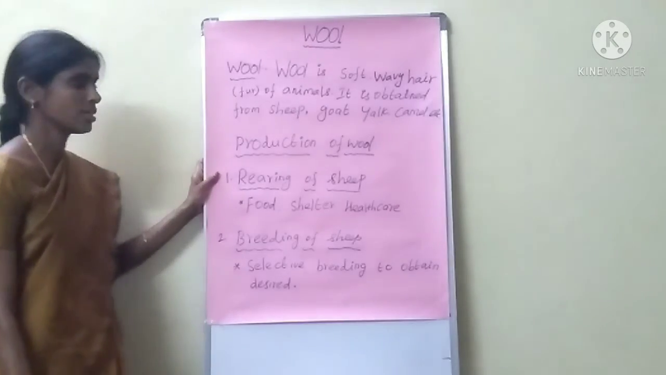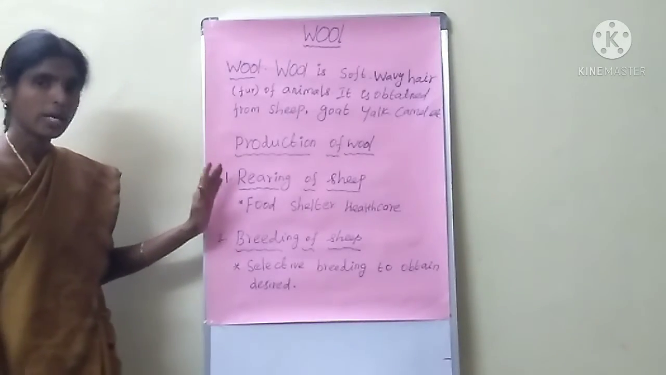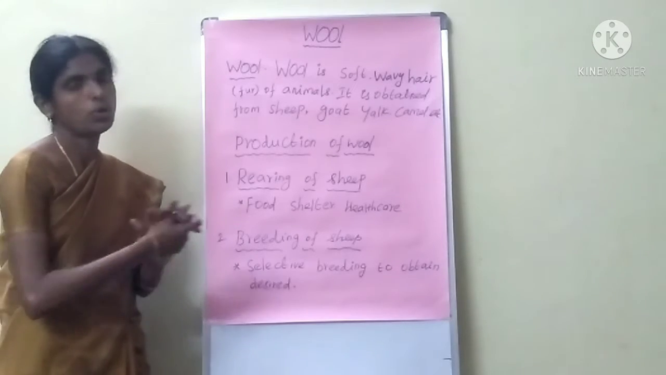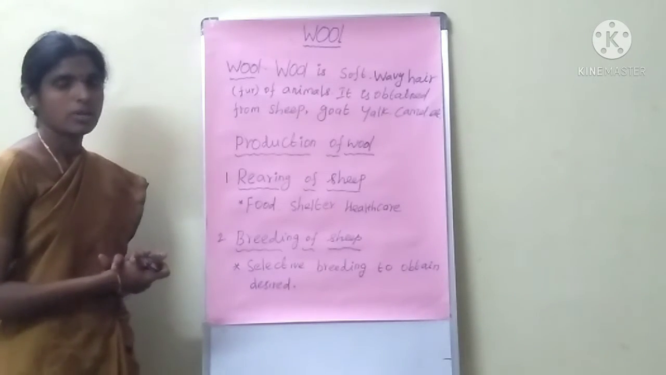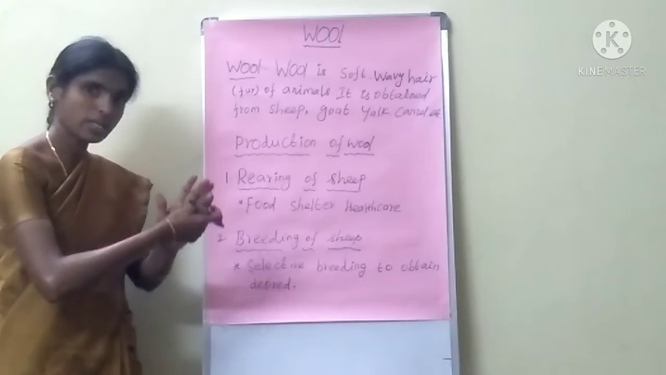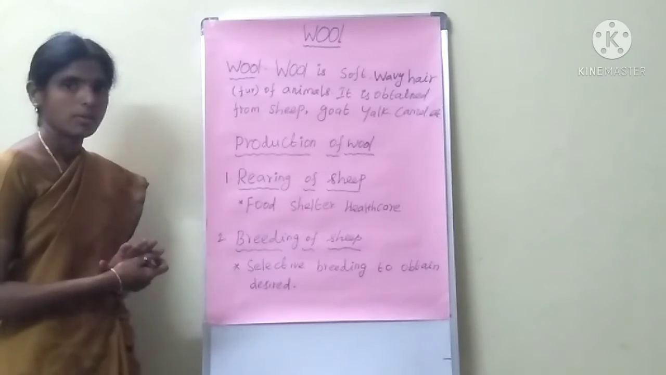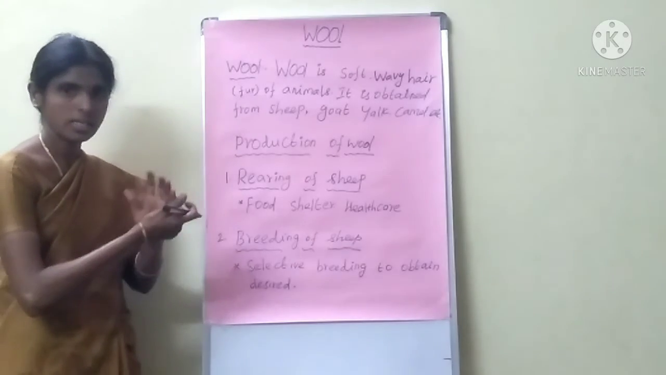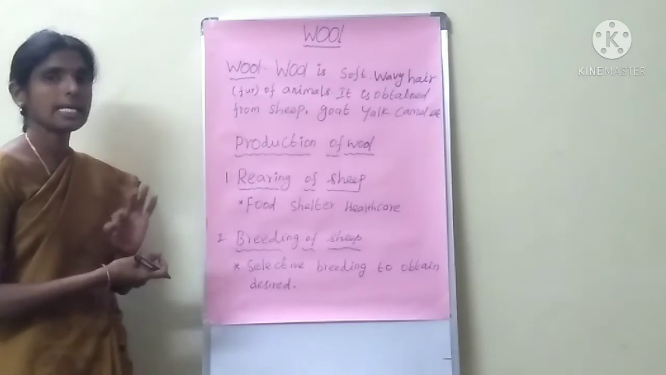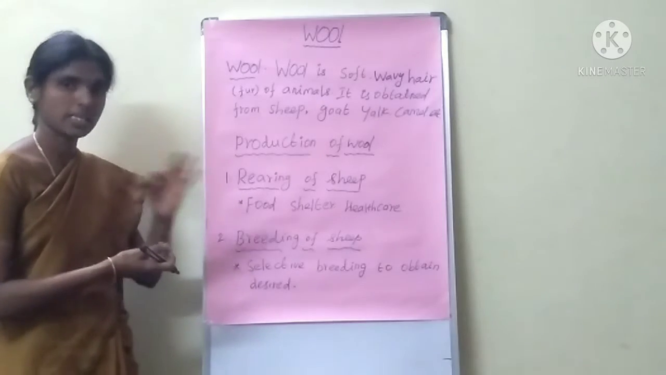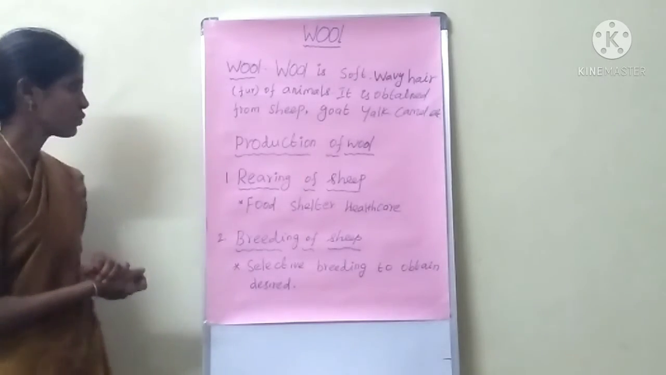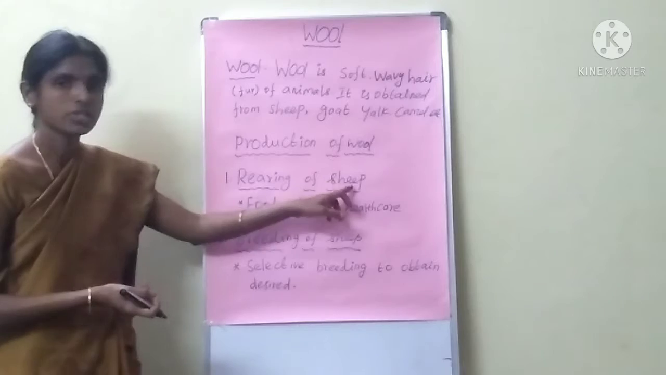Do you understand, students? See here. Next, production of wool. We get wool fiber from sheep, goat, yak, etc. How do we get it? How is wool fiber produced? Some process is there. What are the processes of production of wool? Three methods are there. What is the first one? First one is the rearing of sheep.